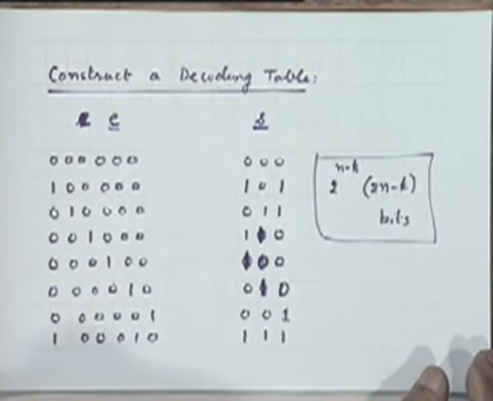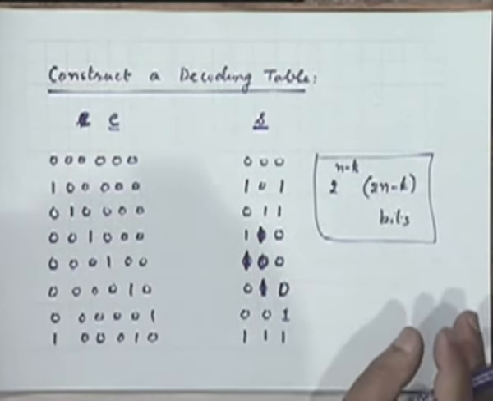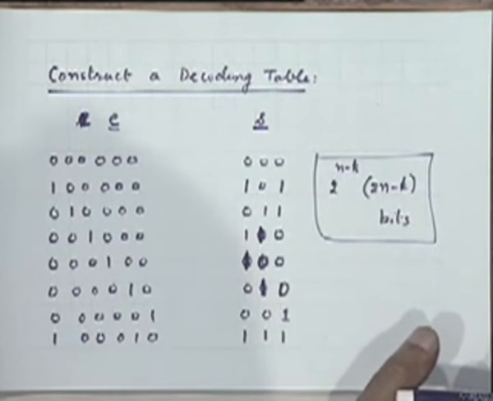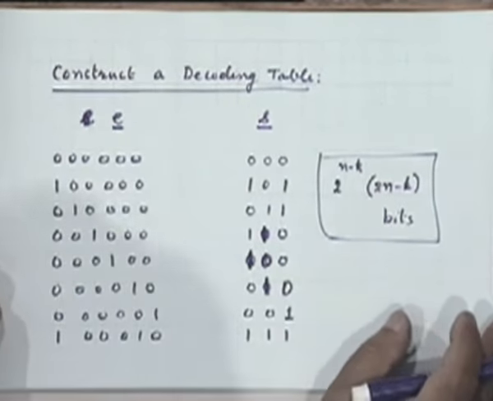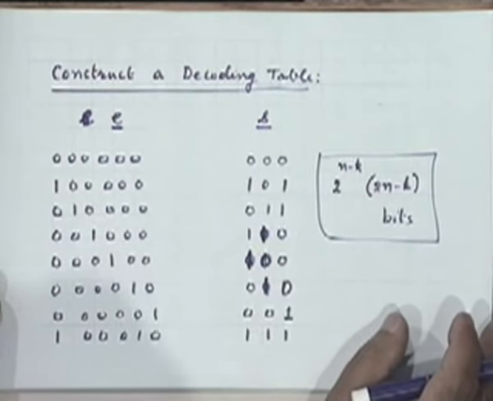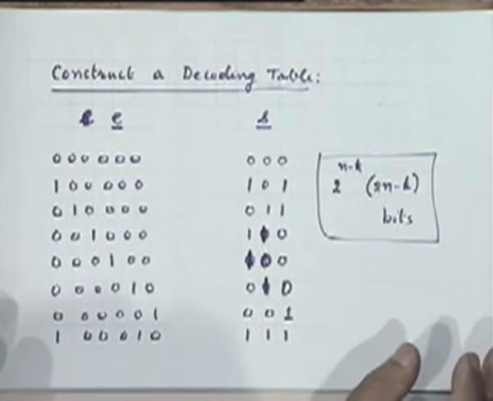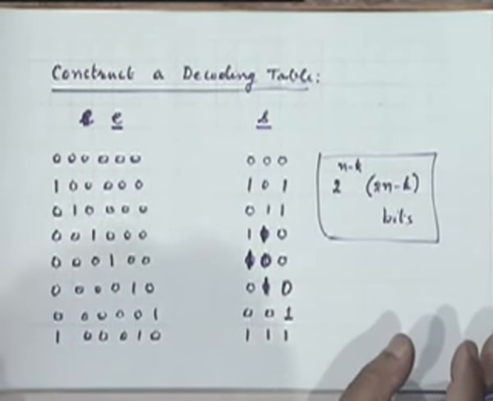Now we have only 5 minutes, but I can briefly discuss one thing about how you choose, because we are not really going to design codes. As I said, that is a full-fledged subject by itself, but I'd like to offer a few comments. How do you choose the entries of the G matrix or the H matrix such that we are able to correct all the single errors?